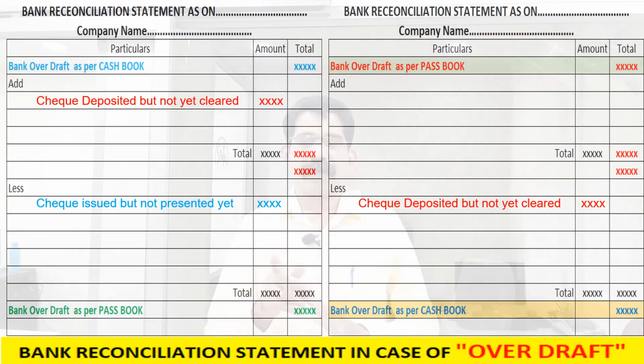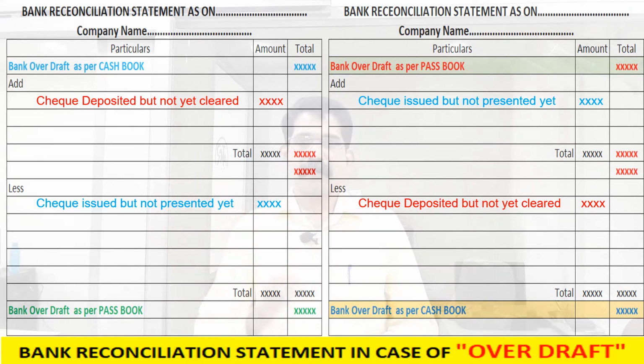In the same way, if we are based on passbook, what will happen? As per the passbook, our bank overdraft is decreased, no change, because the check has not come to the bank. But as per cash book, our bank overdraft is increased. So if we are based on passbook, we have to add that item in passbook. So overdraft as per passbook is equal to overdraft as per cash book. Now it is equal.